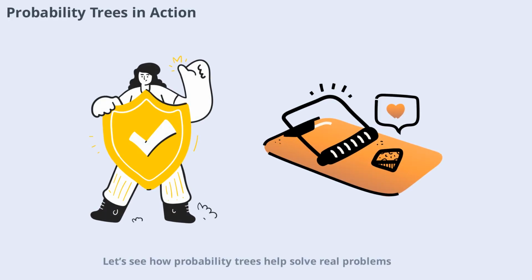Let's see how probability trees help solve real problems. Suppose you flip a coin and then roll a die. A tree diagram helps you list all possible outcomes and calculate the probability of each. This visual approach makes complex problems much easier to handle.